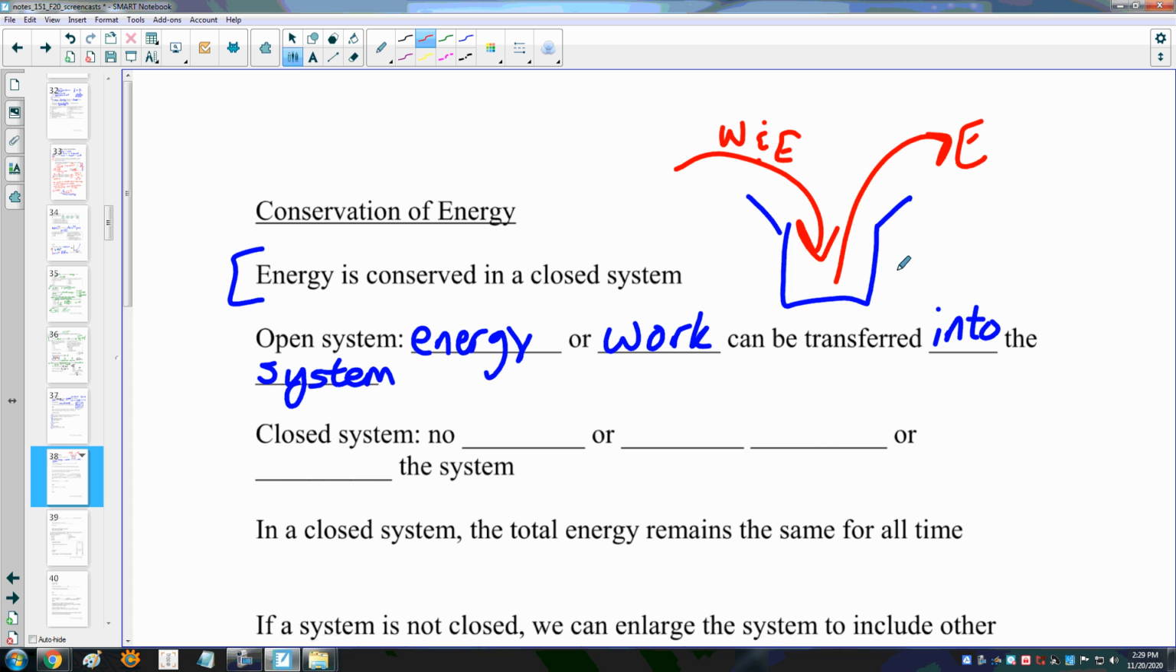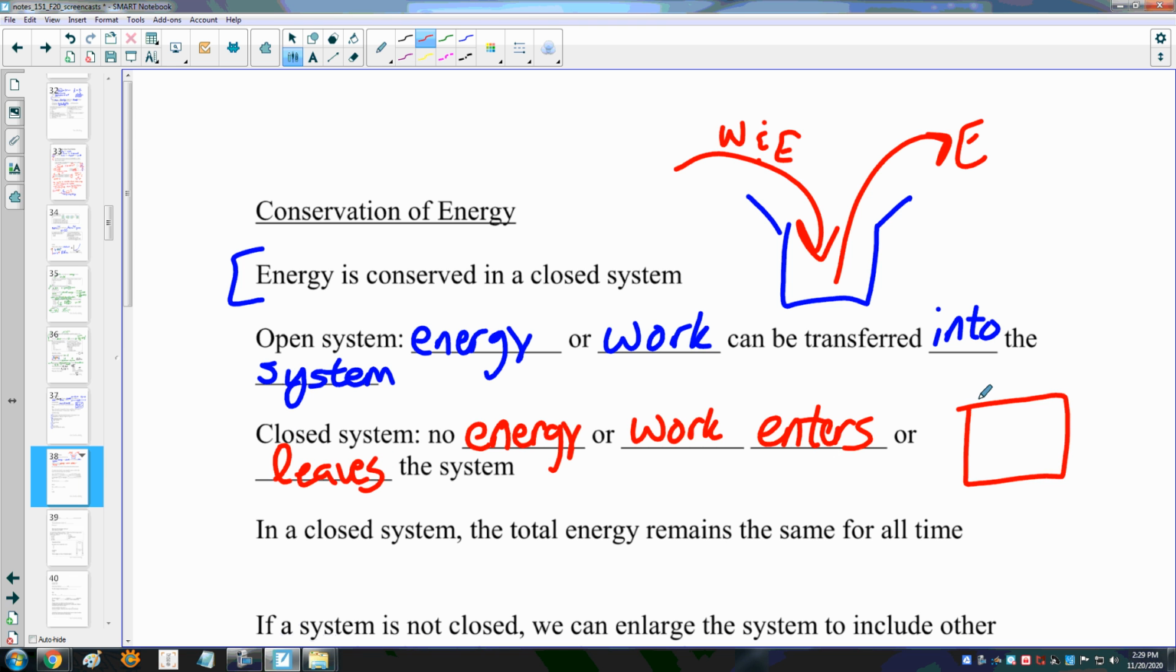A closed system, on the other hand, is one where no energy or work enters or leaves the system. Here we can think of a closed box, and whatever energy or work I have in this box, that's what it's going to be. So that system will always have the same amount of energy. In a closed system, the total energy remains the same for all time, so the change in energy is equal to zero.